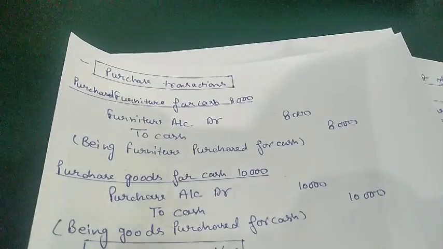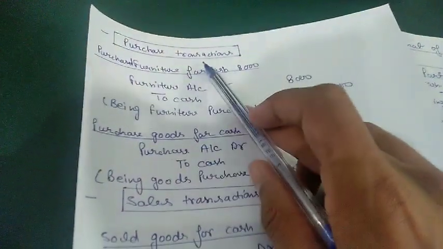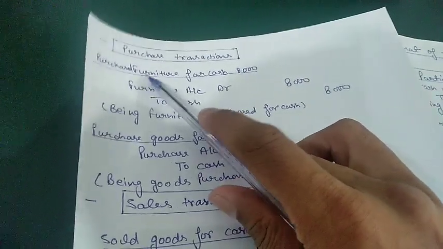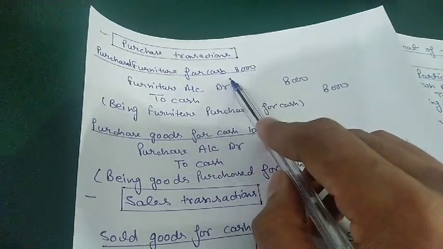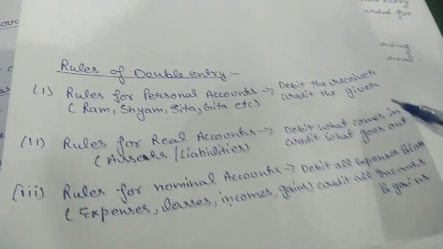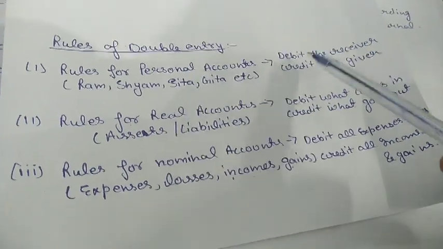There are a few transactions which we need to record. First is the purchase transaction. In the first transaction, we purchased furniture for cash. So we will use our golden rules in this case, and the golden rules are these. First is purchase furniture for cash.